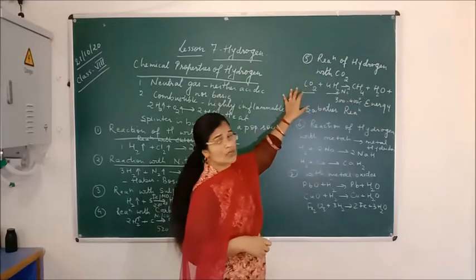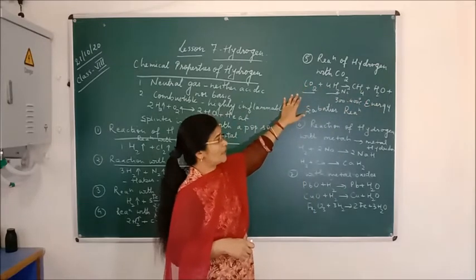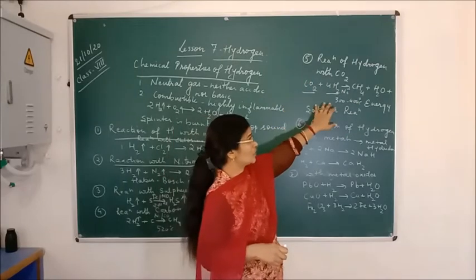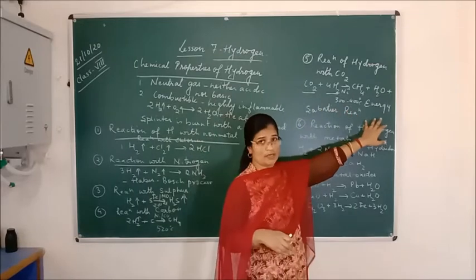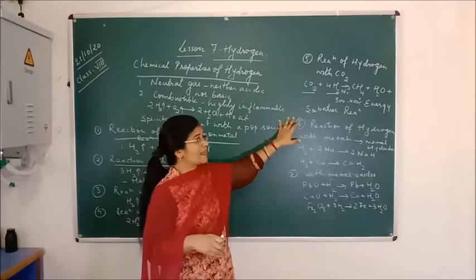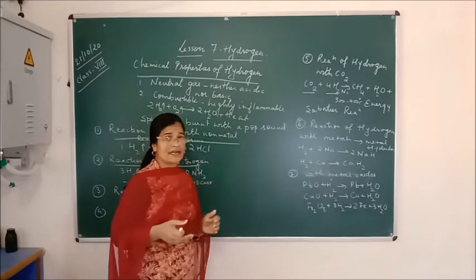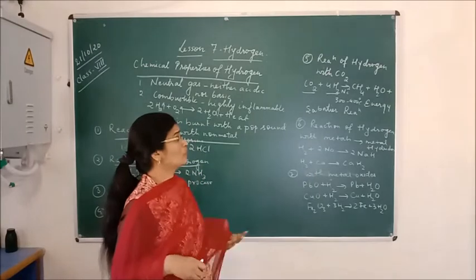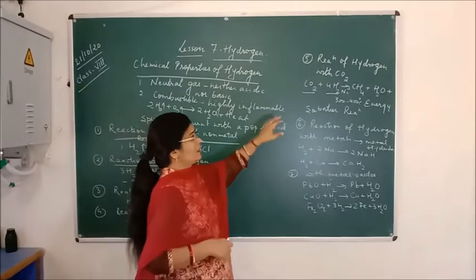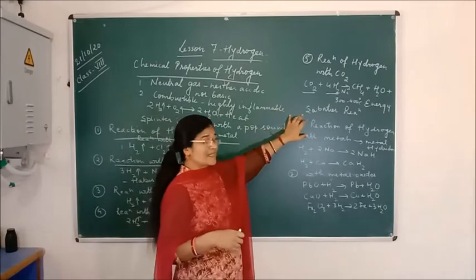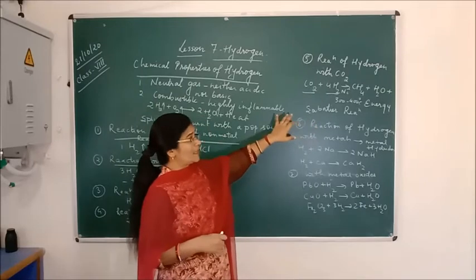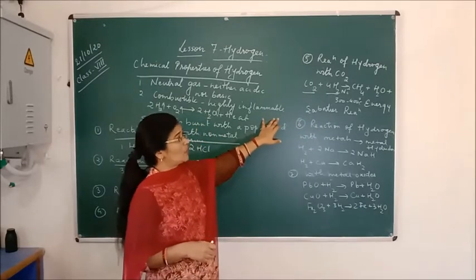This reaction takes place at a very high temperature, and this process is called the Sabatier reaction. It is named after the scientist Paul Sabatier, who invented and experimented with this reaction.